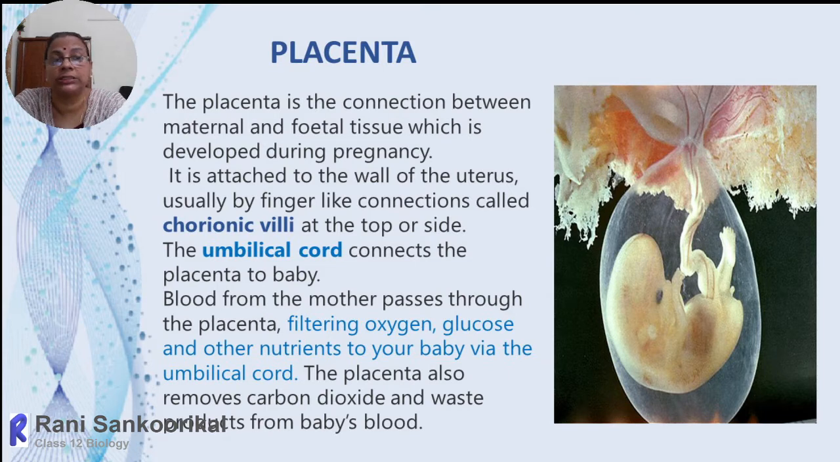So here, going into more detail on the placenta, on the right side is given the figure of the placenta. The placenta is the connection between maternal and fetal tissue, which is developed during pregnancy. It is attached to the wall of the uterus, usually by finger-like connections called chorionic villi. Actually, it is not only the chorion, even the allantois layer also takes part. At the top or side, from the chorionic villi, there is a cord-like or tube-like region called the umbilical cord, which connects the placenta to the body of the fetus at the navel region.